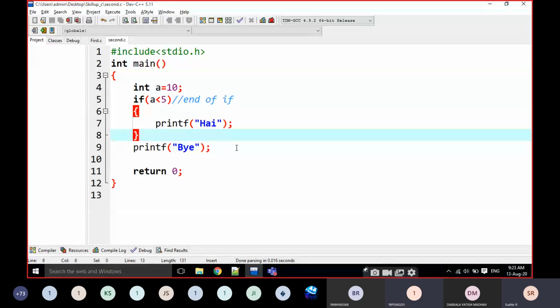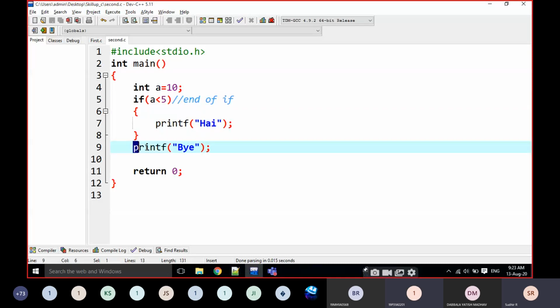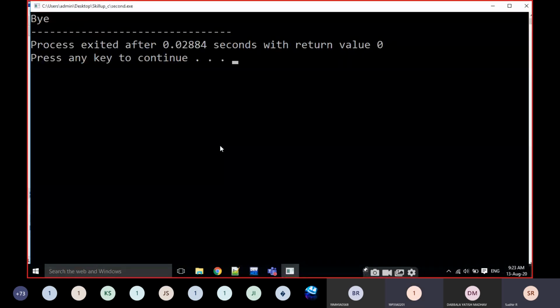If it is true, it is going to print hi and bye also. If it is false, hi is not printed and bye is printed. Why? Because this is not in the block. This is a normal line. It is going to be executed normally. If I execute, only bye is printed.